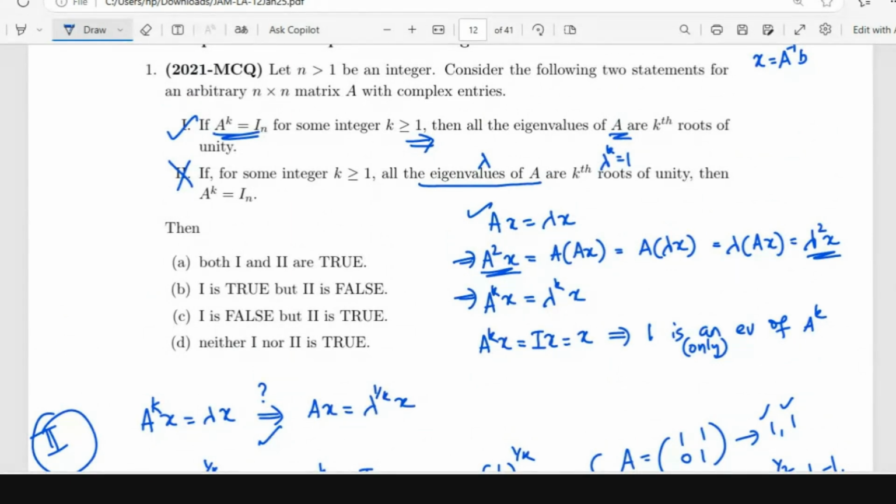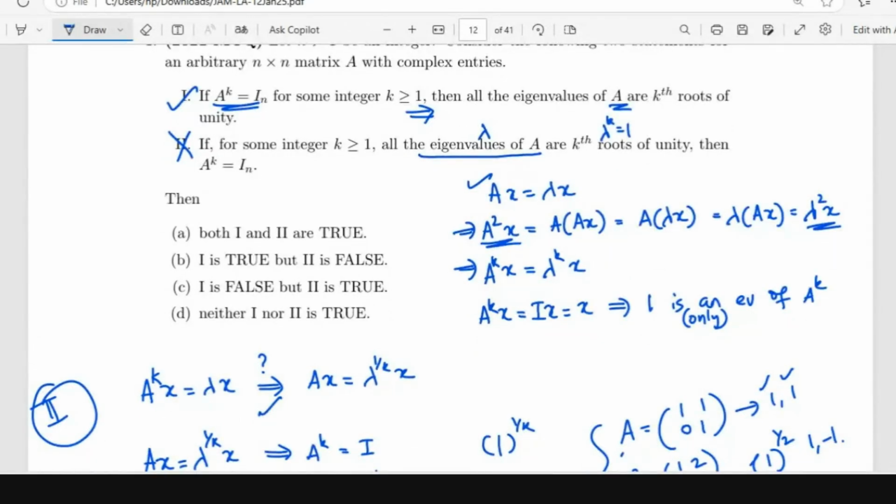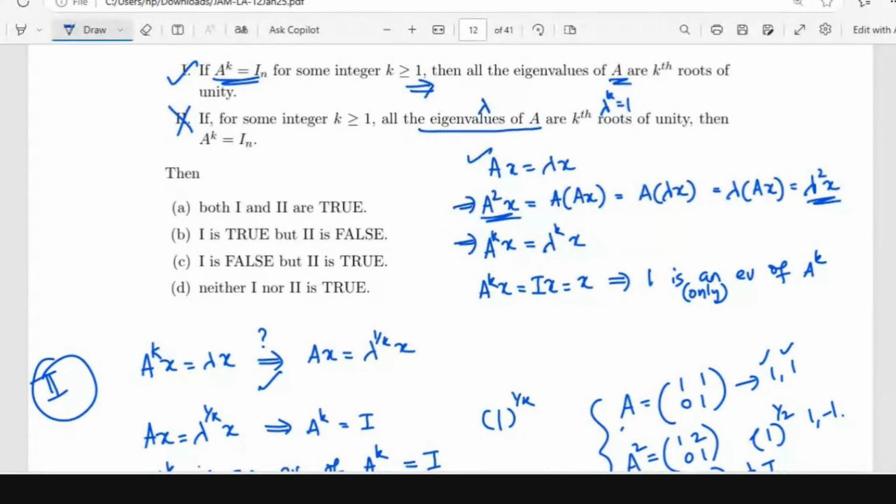Okay, is it clear? Ma'am, if we change the second question: if for some integer k greater than 1, all the eigenvalues of A are kth roots of unity, then A power k will be identity. If we change the question to all kth roots of unity are the eigenvalues of A, then how can we say that A power k equals I n, ma'am? We can say it is diagonalizable. How can we say it is diagonalizable? Ma'am, actually k is not equal to n, and A has index n.